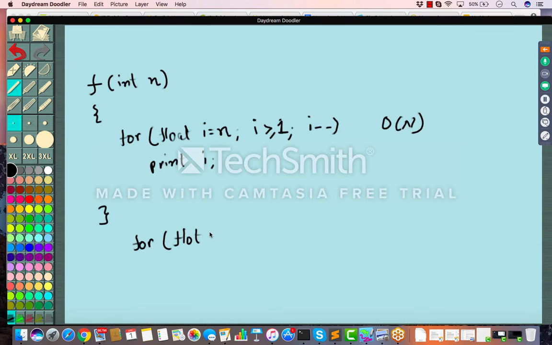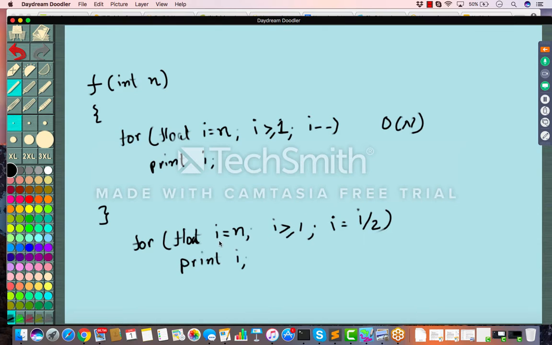Now let's say I change this function, this part, to for float i is equal to n, i greater than or equal to 1, and then i is equal to i by 2, and then print i. So what is the time complexity? Same O(n) because it will be O(n by 2), so O(n)? This is not really O(n by 2), and let's see how.